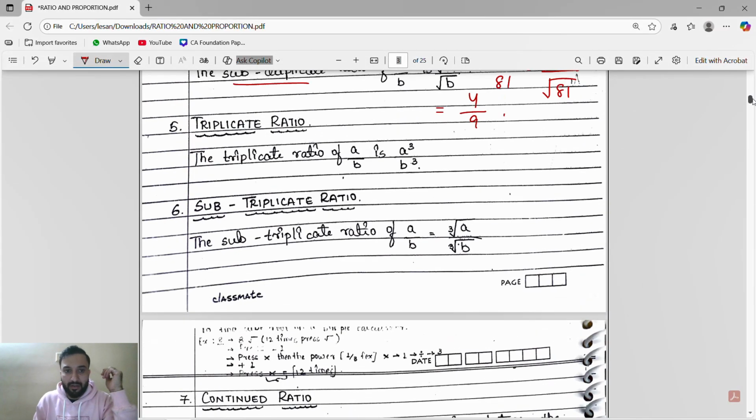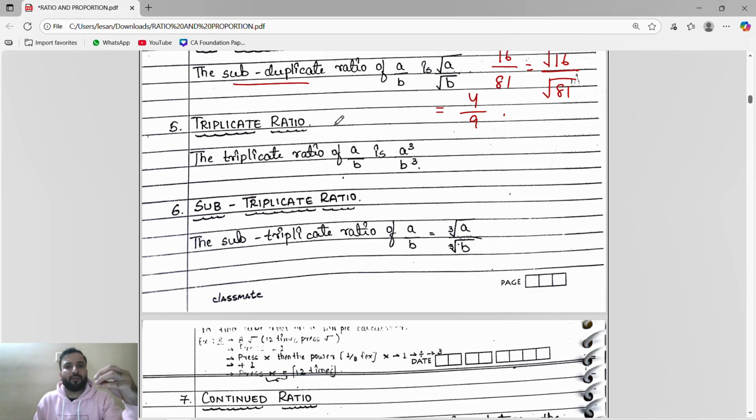Next, triplicate. From the name itself we can get to know: triplicate means cube. For the triplicate ratio, if any ratio A by B is given, we do A cube by B cube. Suppose we have a ratio 4 by 7 and we have to find its triplicate ratio. We have to do cube.